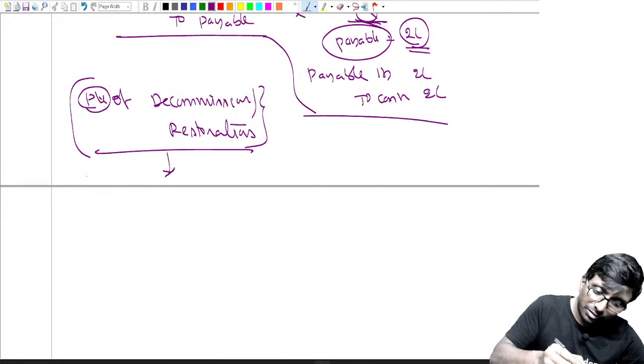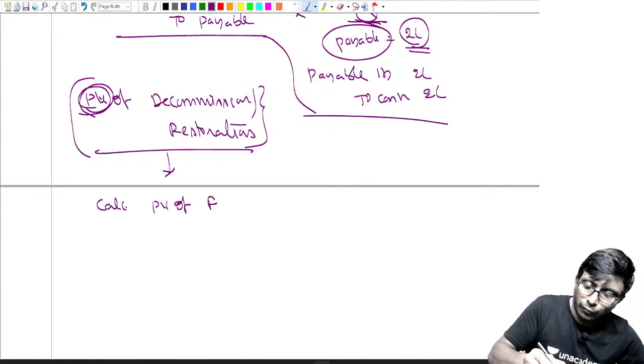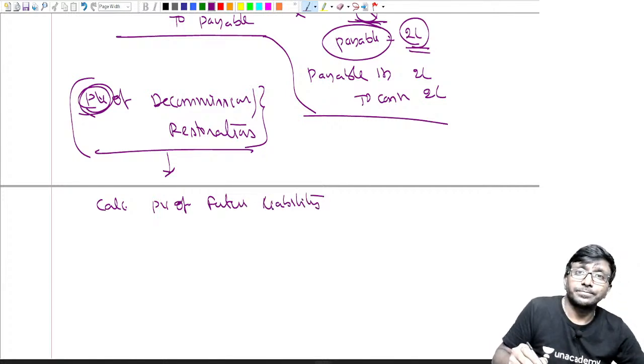Yes, a present value I told. Calculate first the present value. Calculate the present value of the future liability. That you are supposed to calculate.